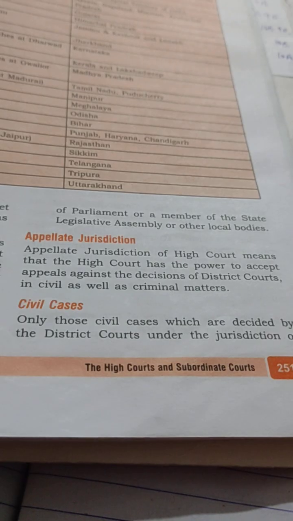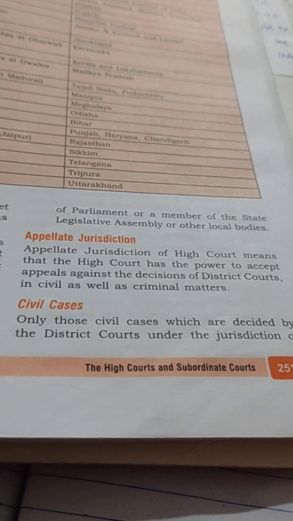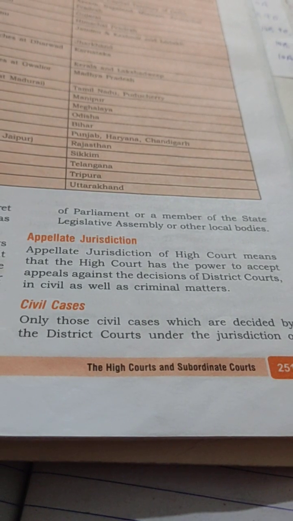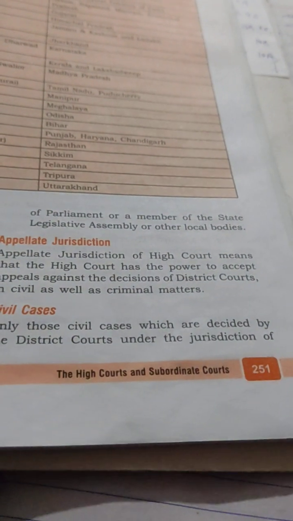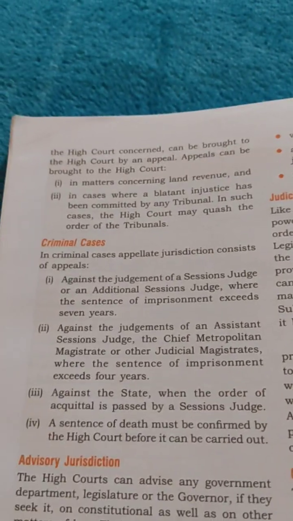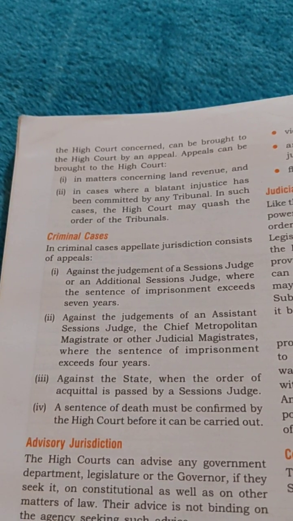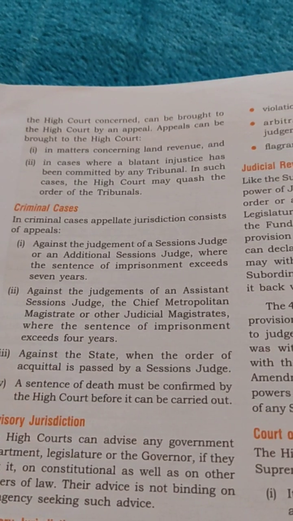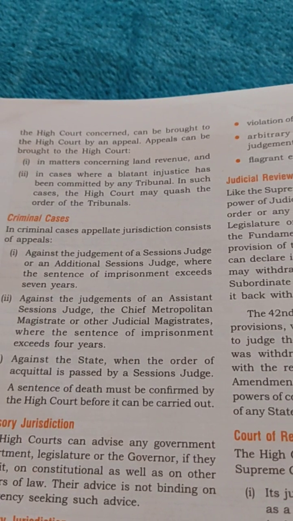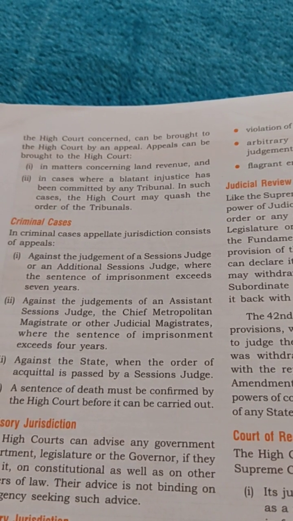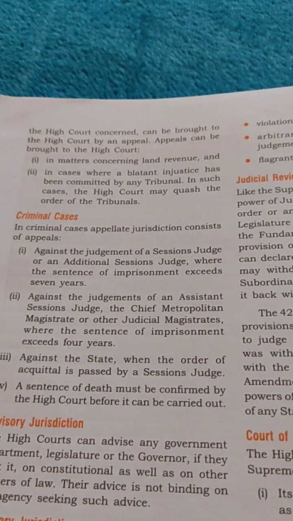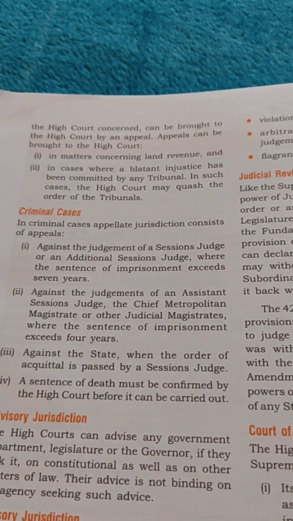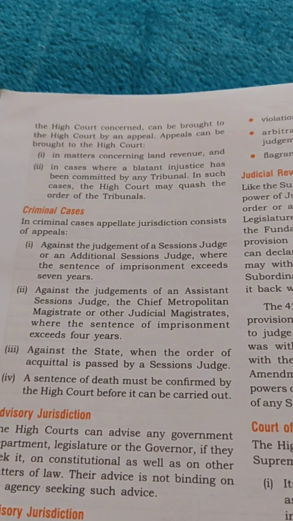Okay, so what are the cases which come under appellate jurisdiction of the High Court? First is civil cases. Only those cases which are decided by the district courts under the jurisdiction of the High Court concerned can be brought to the High Court by an appeal. It is the most important point. It states that the courts which are under the jurisdiction of the High Court concerned, only those cases and only the appeals against the judgment of those cases can be heard by that High Court.